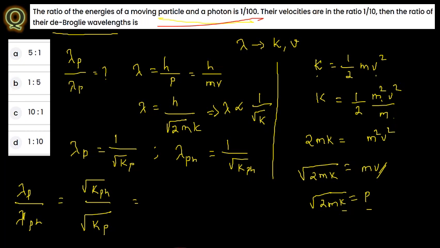Here it is the same, but in the reverse direction, so kinetic energy of photon to particle is 100 by 1. So what you have here is the square root of 100 by 1, which you can write as 10 square divided by 1 square. So what you have here is 10 is to 1. So the answer in this case is 10 is to 1.